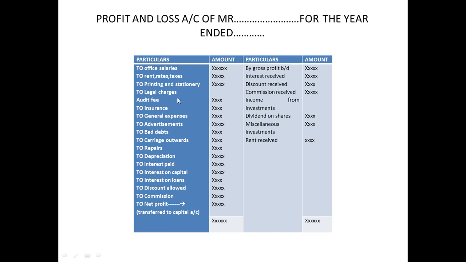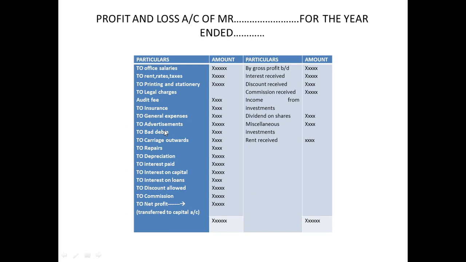Printing and stationery is nothing but the stationery items, if any. Legal fees, legal charges, if any. Audit fees, insurance, general expenses, advertisement you do on the product. Bad debts are nothing but irrecoverable debts. Suppose I have given some amount to a person and he died, so that means there is no source of that money coming back to me, isn't it? So you may say relatives and all, he is the only responsible one. Though nobody will be giving, isn't it? That's another secondary part.